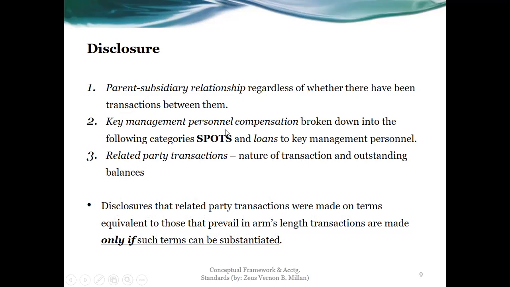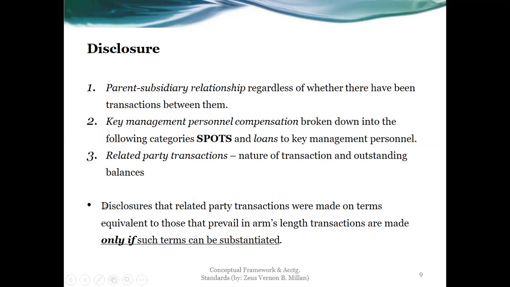Second, key management personnel compensation. So their benefits, their salaries, etc., broken down into the following categories, and loans to key management personnel. So there, of course, is the compensation, the benefits, the salaries, and so on, including the loans extended to them. Then third would be the related party transactions. The nature of the transaction, what was that all about? What are the details? Then the outstanding balances.